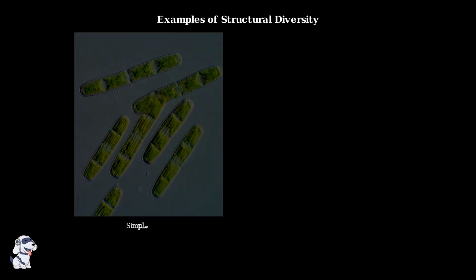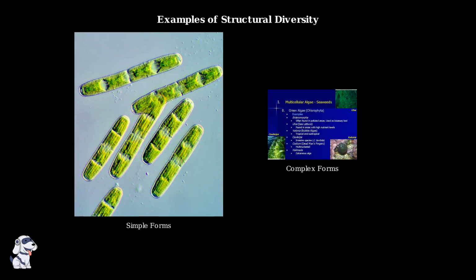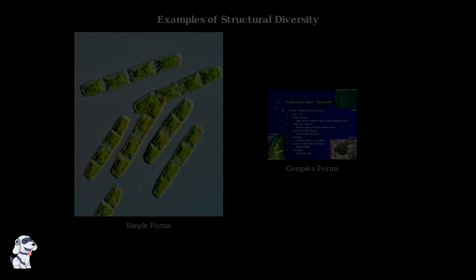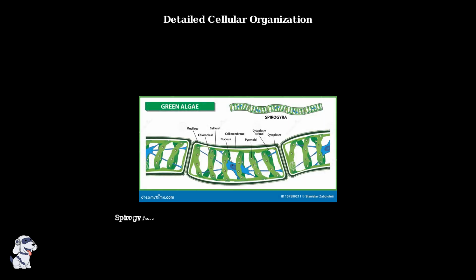Here we can see examples of this diversity. On the left are simpler algal forms with basic cellular arrangements, while on the right we see more complex multicellular algae with specialized structures and organization. This detailed view of Spirogyra shows how even relatively simple filamentous algae have sophisticated cellular organization. Each cell contains specialized structures like chloroplasts, nucleus, and pyrenoids, all working together efficiently.